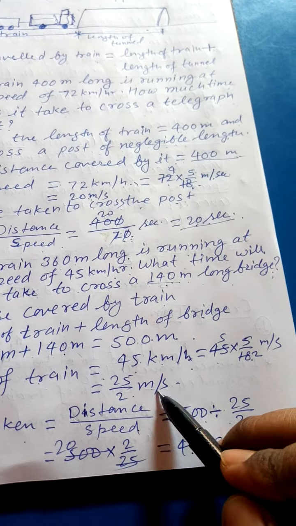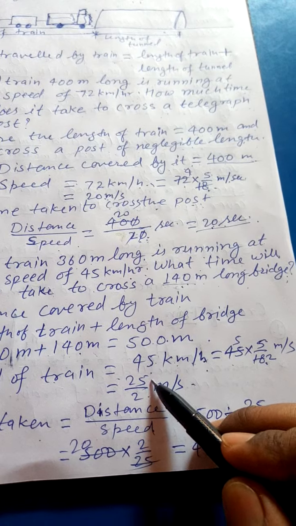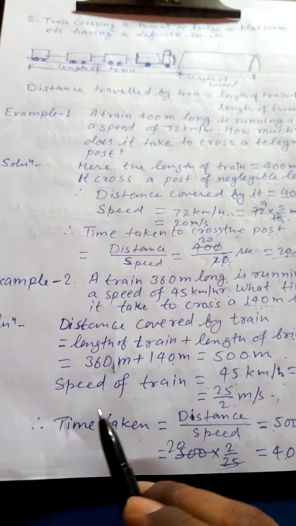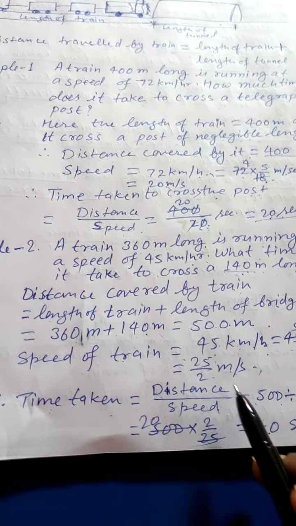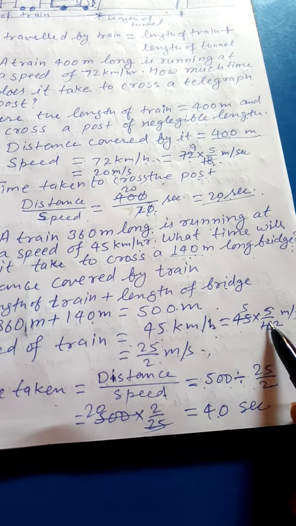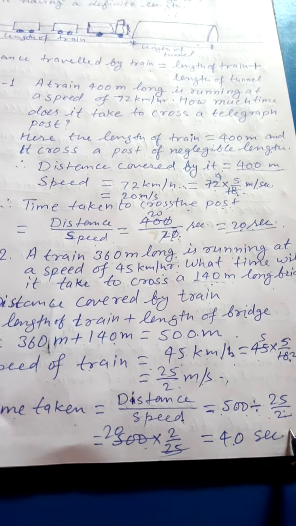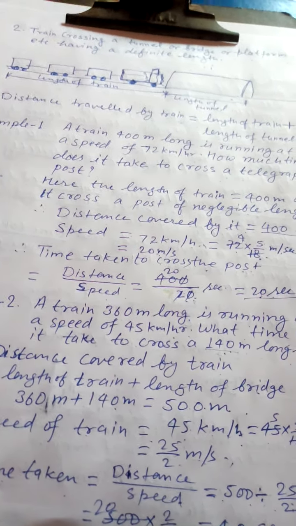That can be converted into meter per second by multiplying by 5 by 18, that is 25 by 2 meter per second. And therefore time taken equals distance by speed, 500 divided by 25 by 2, that will give you 40 seconds. So students, these are the two main concepts of time and distance in the variation chapter.